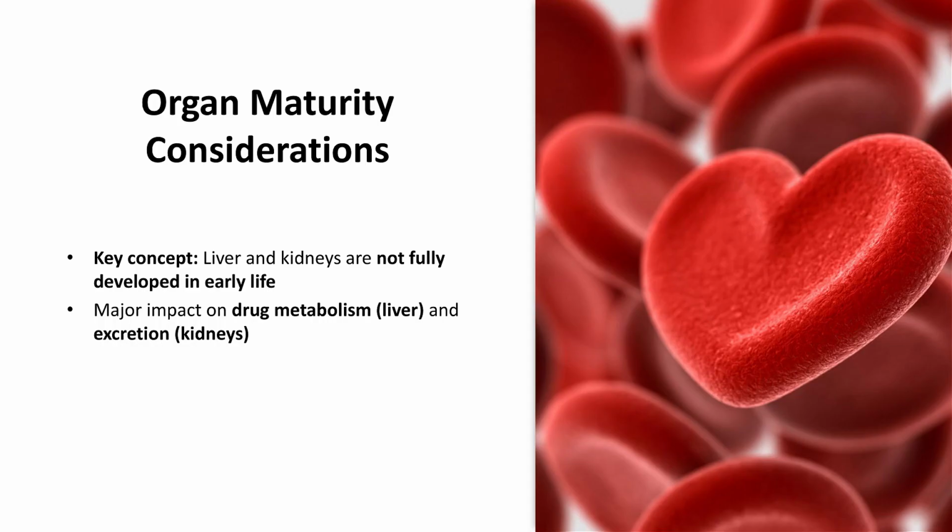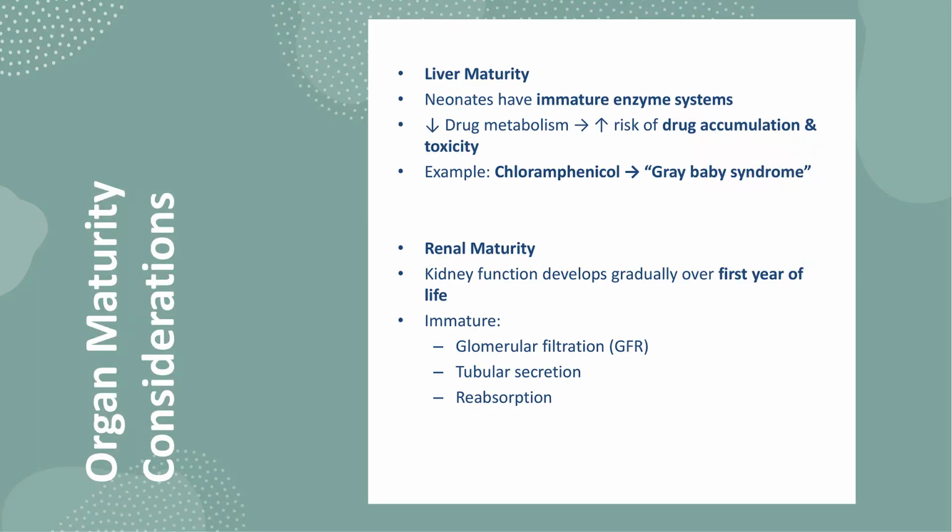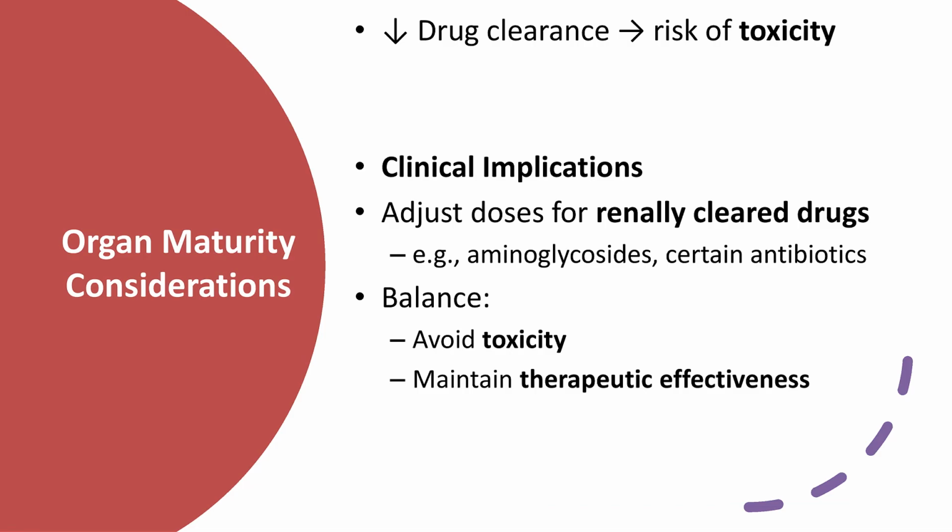Organ maturity considerations. Organ maturity is a critical factor in pediatric medication dosing, as the liver and kidneys, the primary organs responsible for drug metabolism and excretion, undergo significant development during childhood. In neonates, liver enzyme systems are immature, leading to slower drug metabolism and an increased risk of accumulation and toxicity, as historically seen with chloramphenicol, which can cause gray baby syndrome if dosed inappropriately.